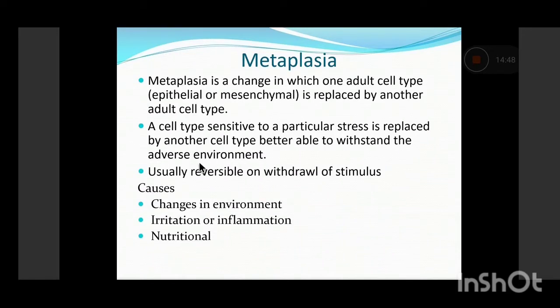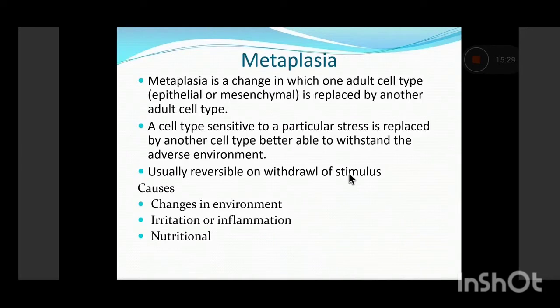Now coming on to metaplasia, which is a very important adaptive response of the cells to stress. How do you define metaplasia? It is usually a reversible change in which one adult cell type is replaced by another cell type. The cell type which is particularly sensitive to a particular stress is replaced by another cell type which is more resistant, better equipped to withstand those adverse environmental conditions. As I told you, it is usually reversible if the stimulus is withdrawn.